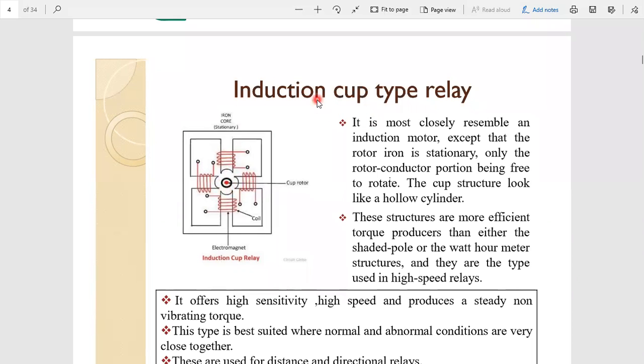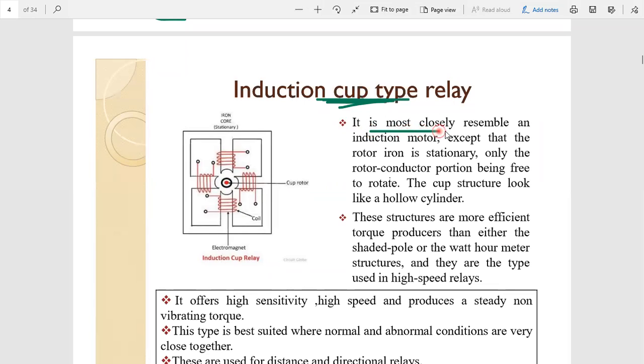So that's why we name it cup. Cup is nothing but simply we place a rotor winding on the structure of rotor. Simply we place winding on the structure of rotor. That's why we call it cup type. Okay. So some important points related to induction cup type.